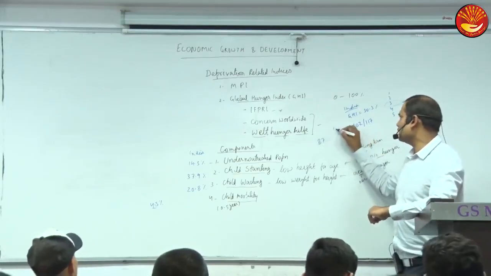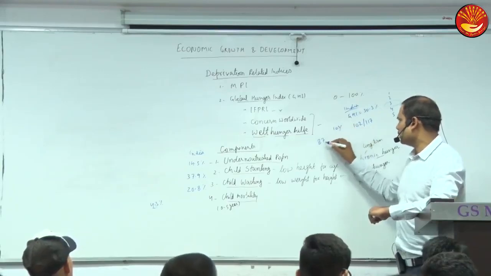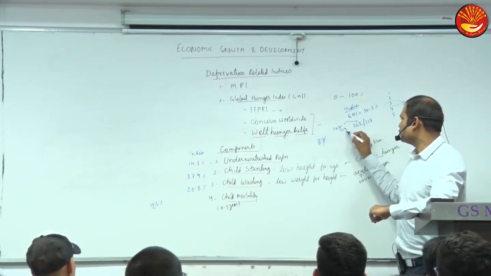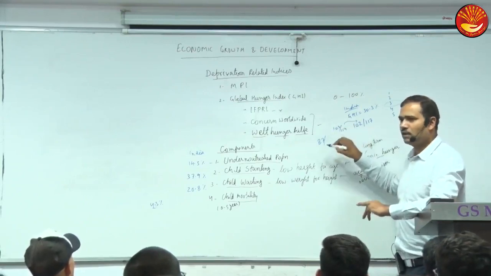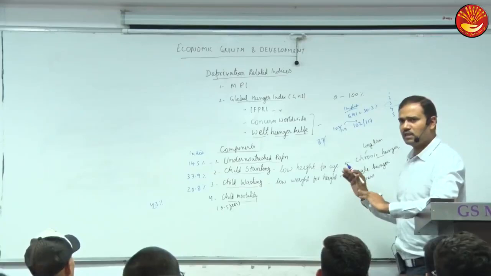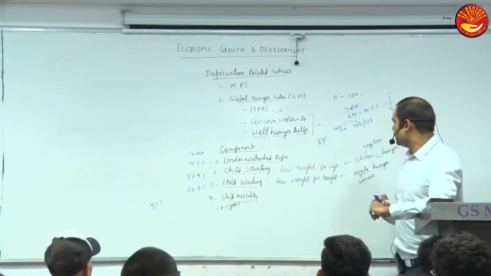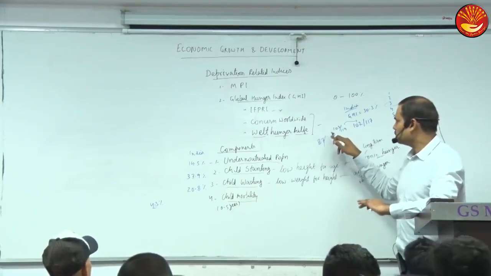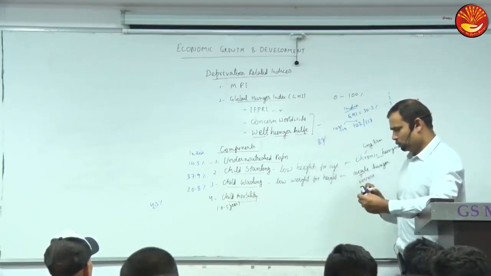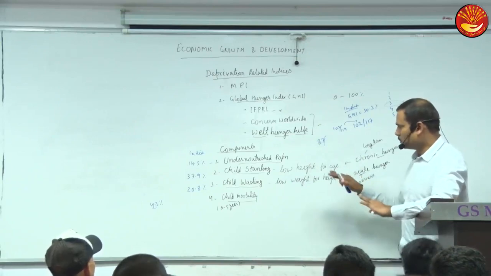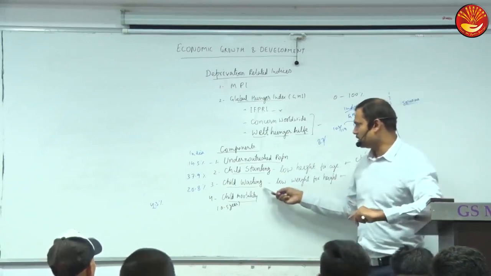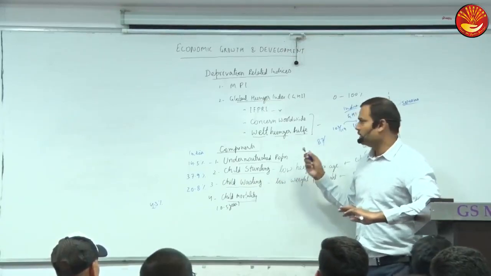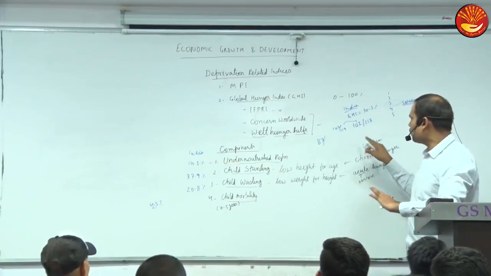Even last year it was 103 out of, I don't remember the number of countries, but close to 119 countries. So overall you can see 2 countries reduced, but our rank improved by one. So probably it deteriorated actually. It was mentioned that the rank deteriorated. Before that it was around, I think, 87. So rank deterioration means in some cases, like child wasting, there has been deterioration, but in other variables there is improvement in India. But overall, why is the rank deteriorating?